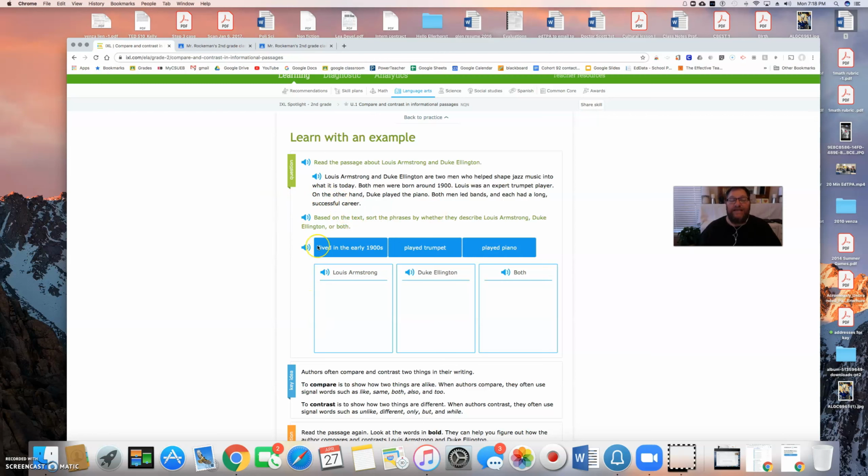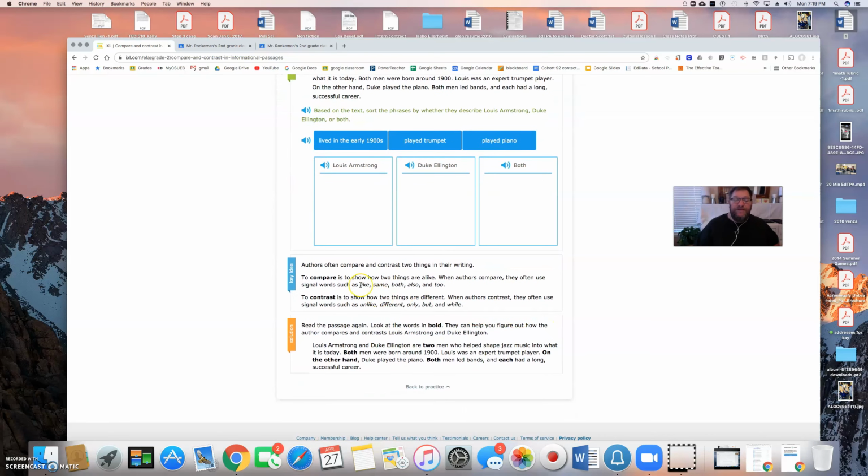So next, based on the text or what we just read, sort the phrases by whether they describe Louis Armstrong or Duke Ellington or both. So I look back, and the first person it talked about, it said both of them, but then it said Louis. Louis played the trumpet. So Louis is the trumpet player, so you would click Louis Armstrong and put it there. And then Duke Ellington played the piano, so you would drag played piano to Duke Ellington. And then the last one is they both lived in the 1900s, so you would drag that over to both.